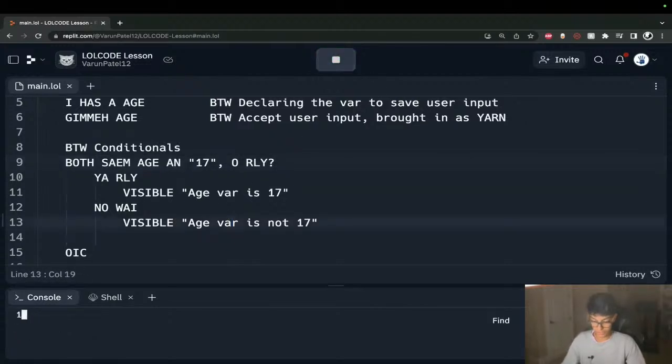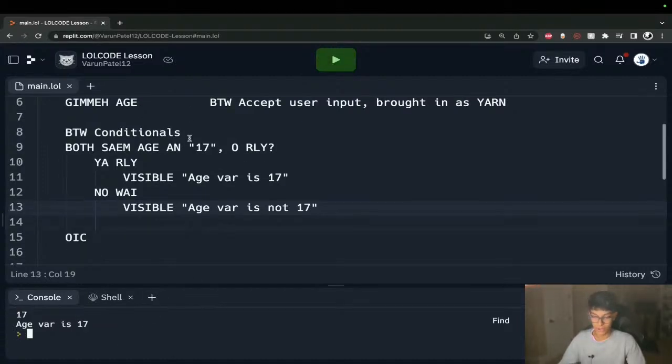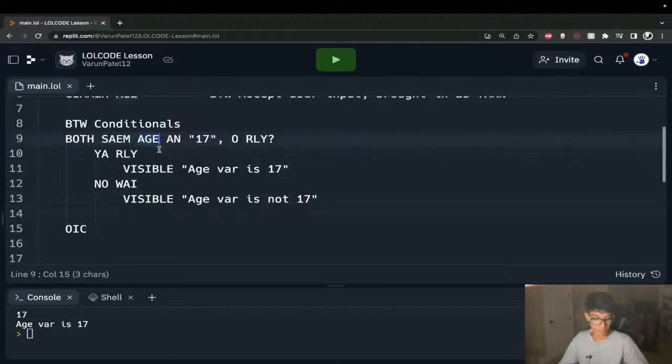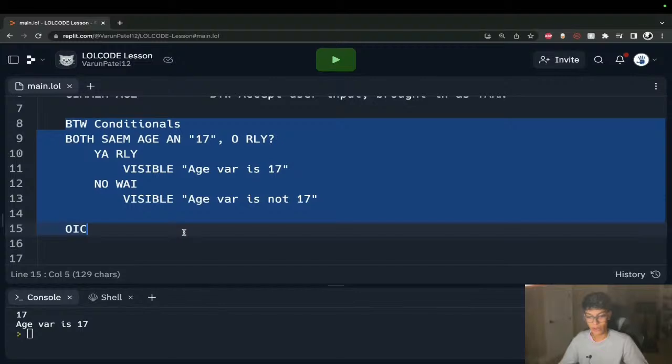So if I type in something like 16 now, age var is not 16. If I type in 17 again, age var is 17. So we're just checking to see equality. We're comparing this string right here, this yarn, and whatever our age variable has. So yeah, that is how we do very simple conditionals. And again, this is just like an if statement. We're not digging down into else ifs and stuff like that, because then it gets really syntactically confusing, at least for me.